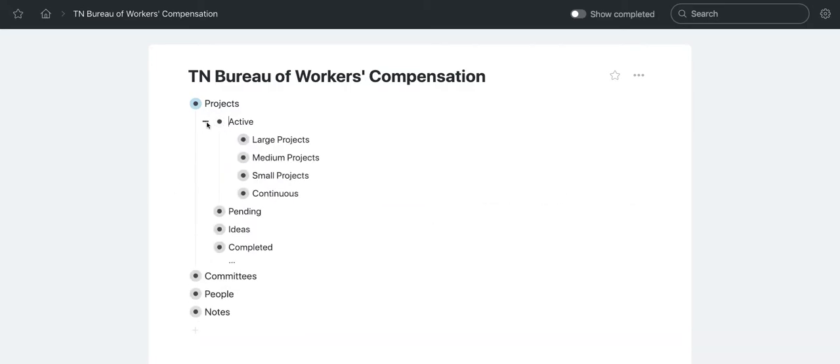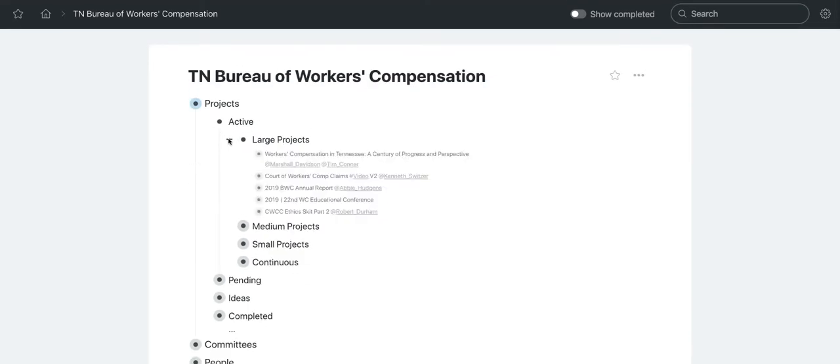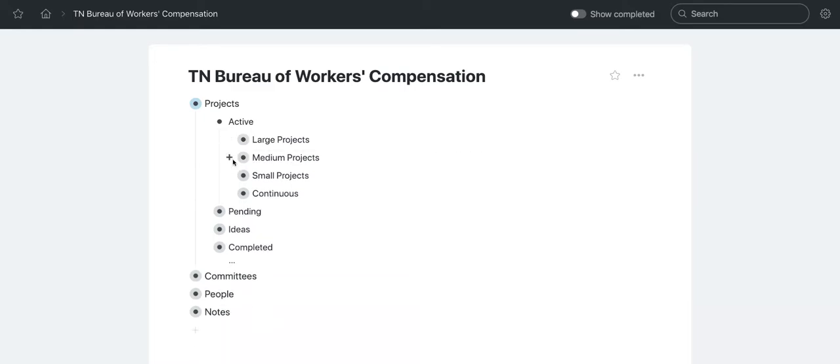And then active, I've actually broken down even further into large, medium, small, and continuous, just to help my little brain, because the list was getting too long for me to scroll through and it became overwhelming. So to stop that, I was like, let me just break down to the top six or so. One, two, three, four, all right, five large projects. I thought there were six. Anyway, and then some medium projects.